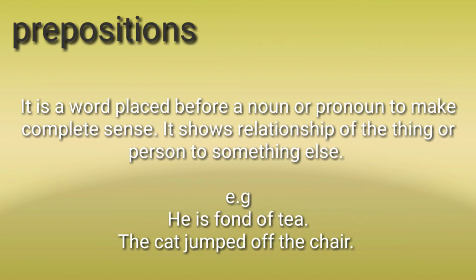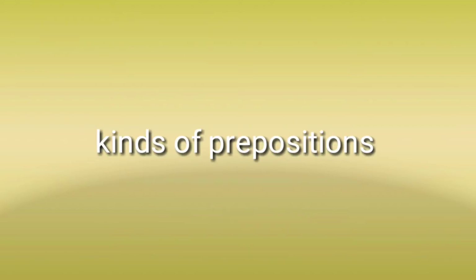For example, he is fond of tea. Here of is the preposition. And the cat jumped off the chair. Here off is the preposition. Then we will know the kinds of preposition.